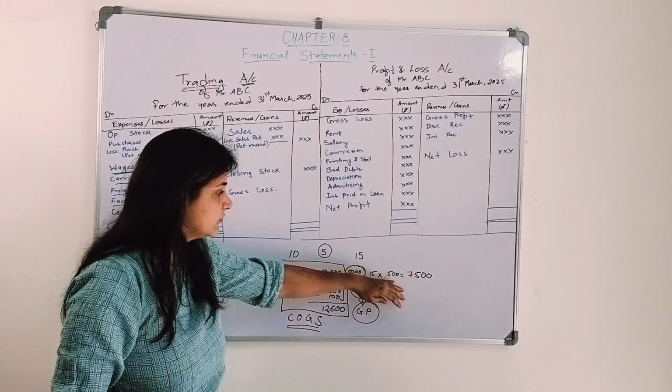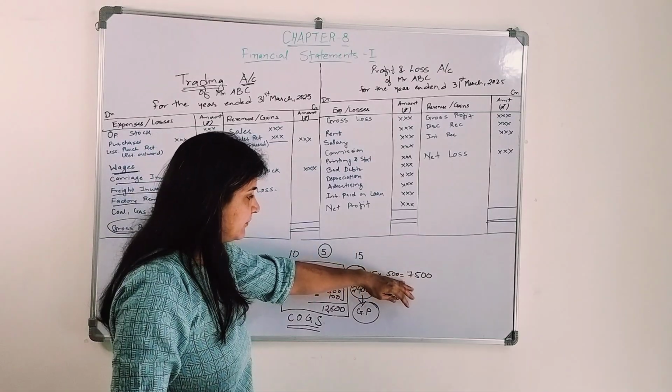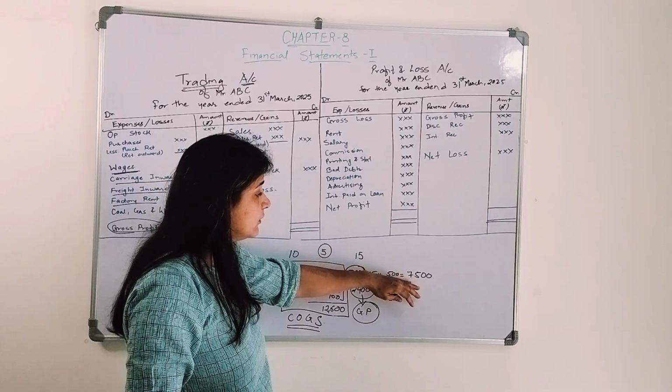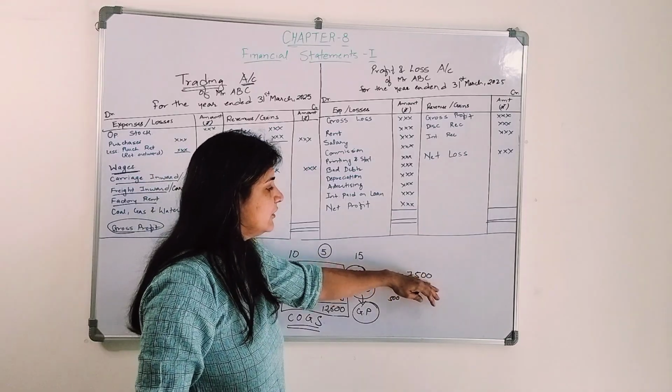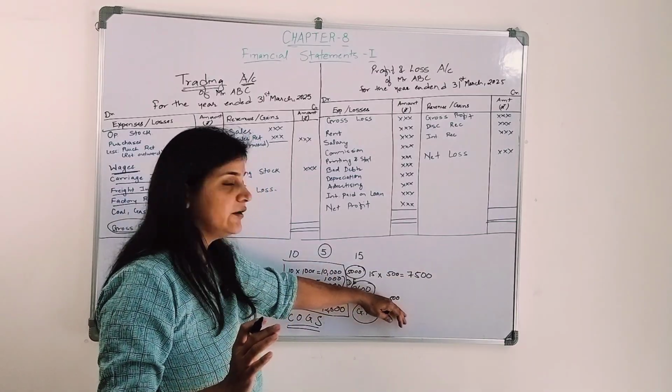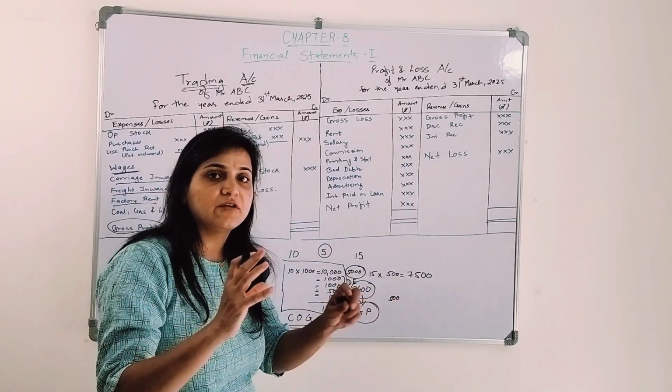I have sold 500 units at 15 rupees per unit, and this is the sales amount, 7,500. Now I am left with 500 units of the stock.